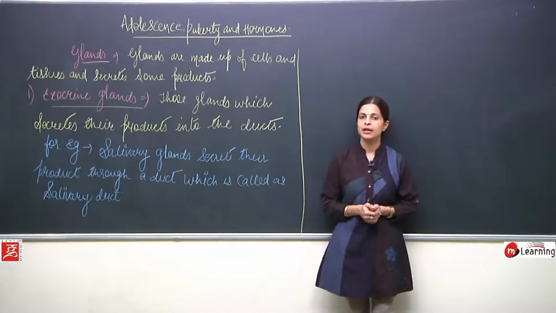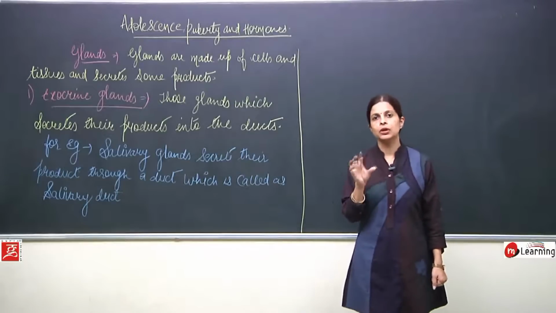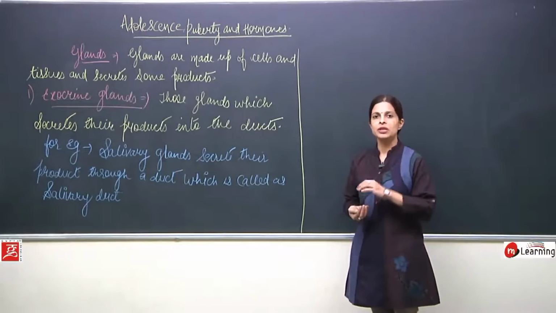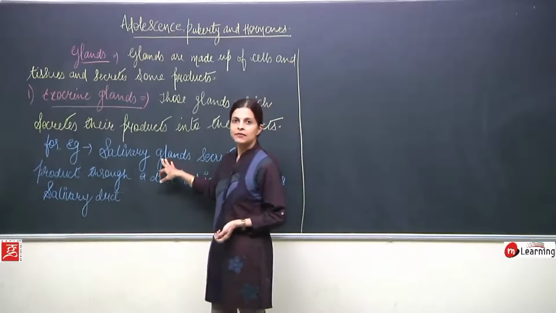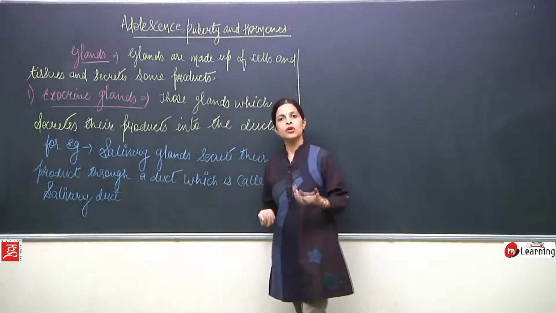Now, what is the meaning of exocrine gland? Those glands which secrete their product through a tube, which is known as a duct. So here I have taken the example of salivary glands. Now, salivary glands are going to secrete what, children?